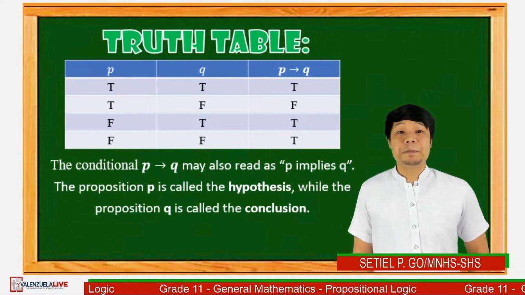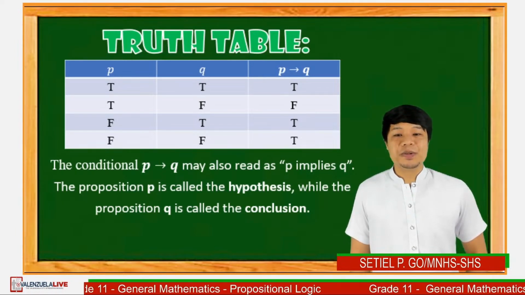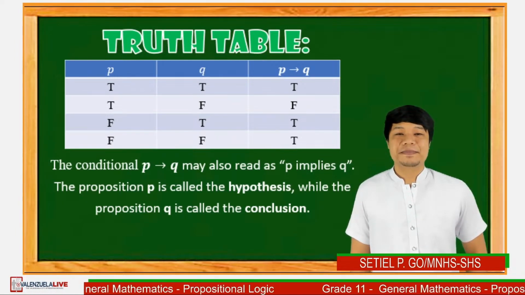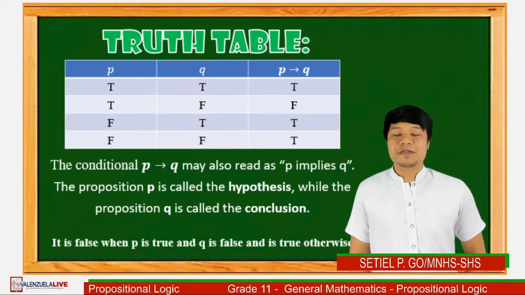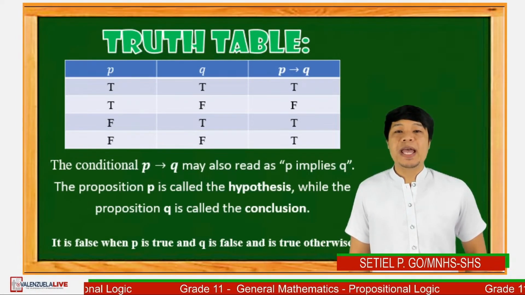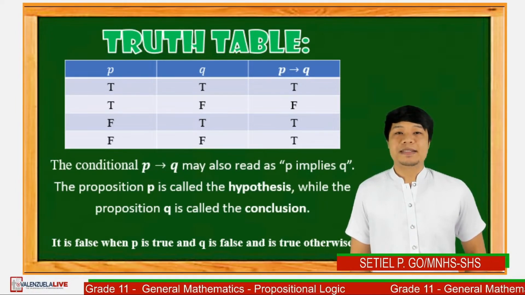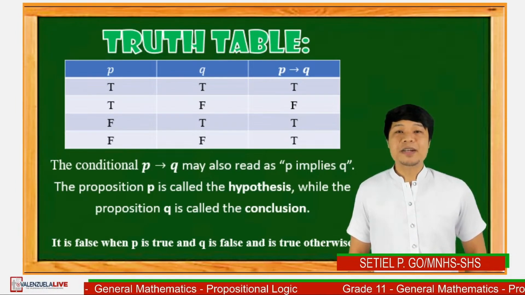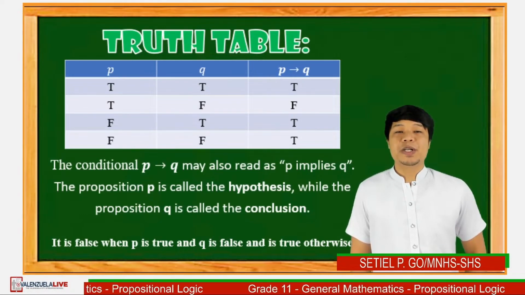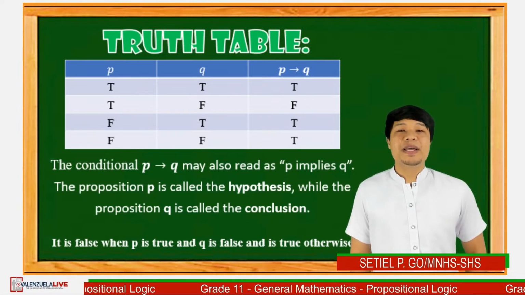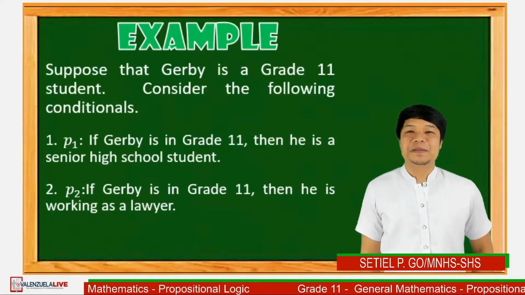The proposition P is called the hypothesis, while the proposition Q is called the conclusion. Again, using the truth table, it is false when P is true and Q is false, and it is true otherwise. As you can see on the second row, wherein P is true and Q is false, P implies Q is false. Let's have an example.